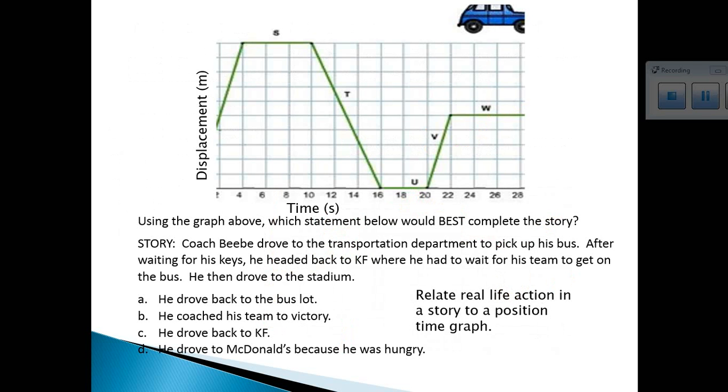Okay, you are going to be given a story and have to interpret it just on a graph, just like the posters we made. Coach BB drove to the transportation department to pick up his bus. That would be this section right here. After waiting for his keys, and remember, look at your y, this is displacement, so this means he was stopped here waiting for the keys. He headed back to KF, where he had to wait for his team. So here he's headed back to KF. And at this point, he's waiting for his team. He stopped here. He then drove to the stadium.